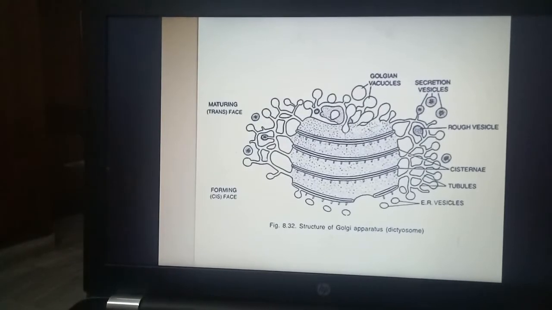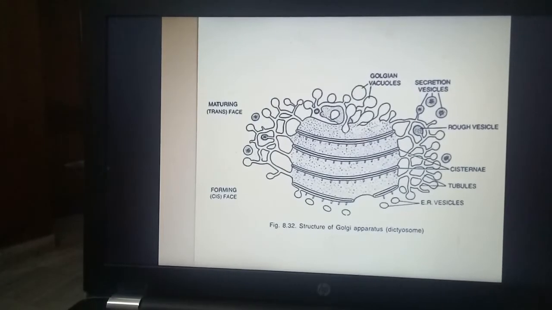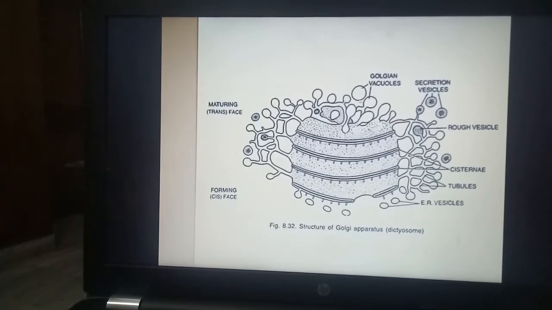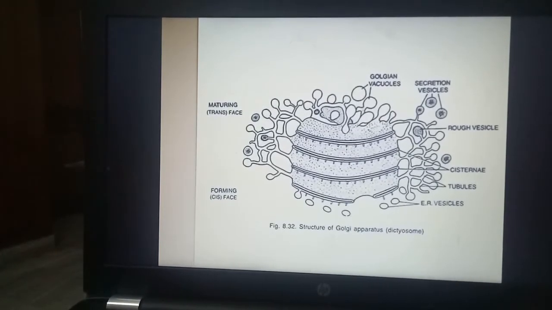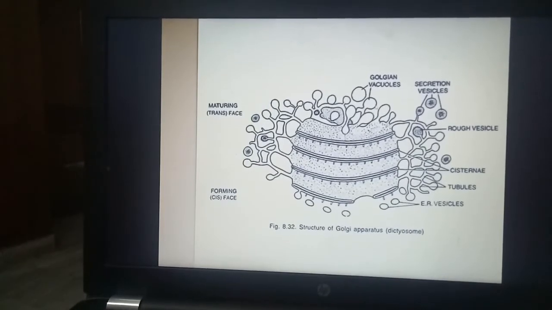Sometimes they have smooth walls, not coated with any macromolecule, so they are called smooth or non-coated vesicles. These vacuoles arise only on the trans face, and vacuoles will directly arise from the cisternae. These vacuoles may sometimes change to primary lysosomes also.